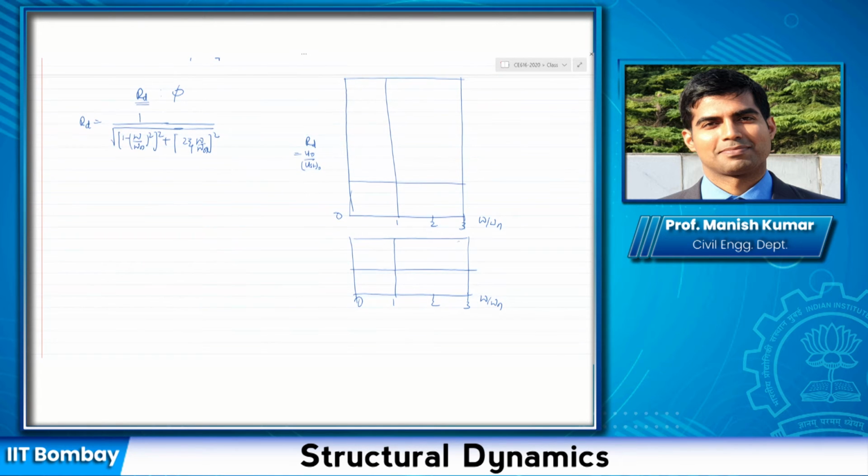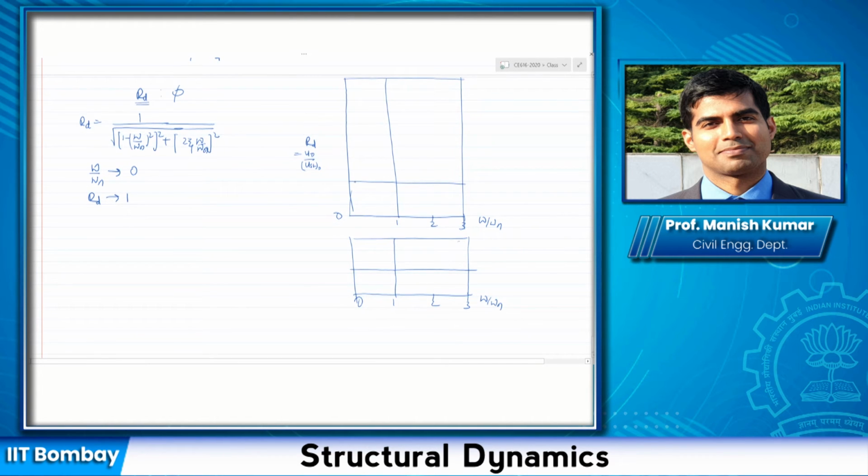However, if you keep decreasing the value of omega by omega n, let us say here, you will see RD is approaching the value of 1.